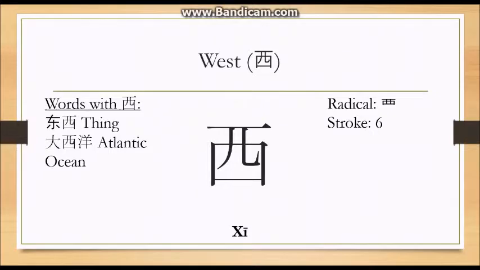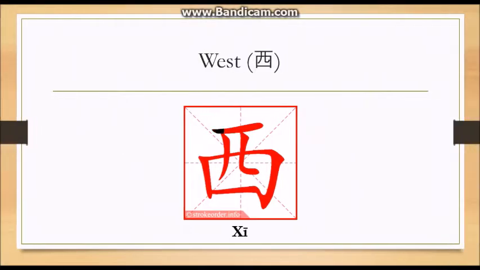Our second character is shi, or west. Words that use this character are thing, or dongxi, and Atlantic Ocean, 大西洋. The radical is the character itself, and there are 6 strokes that you need to do. This is how you write shi.